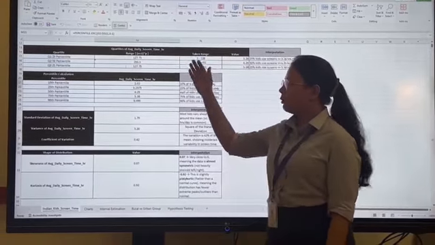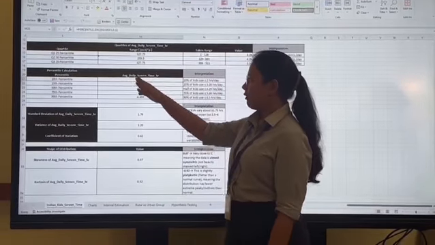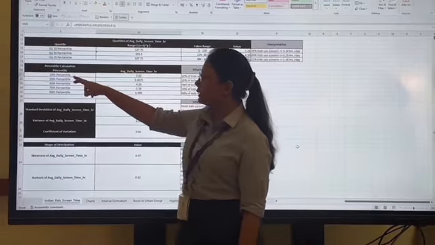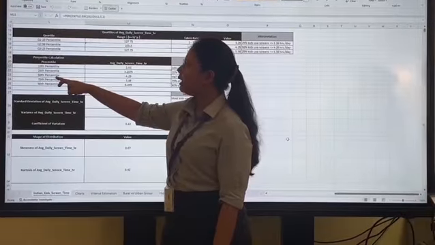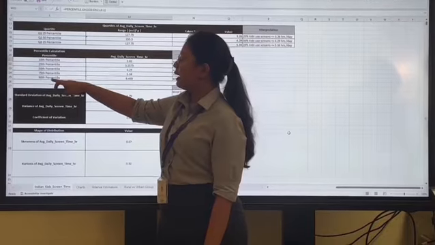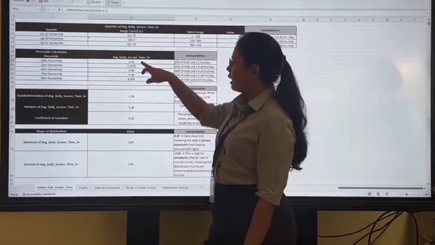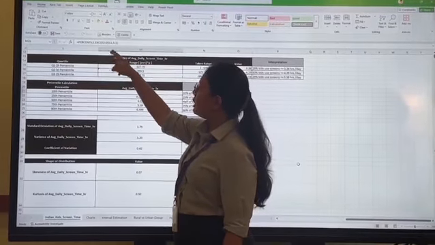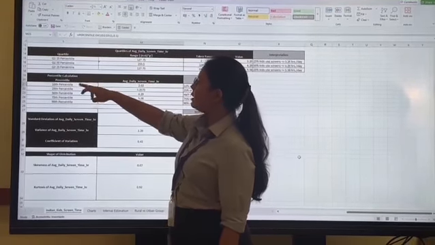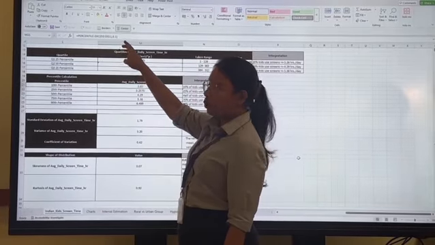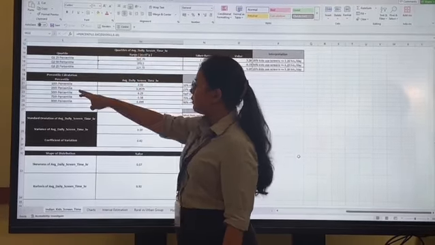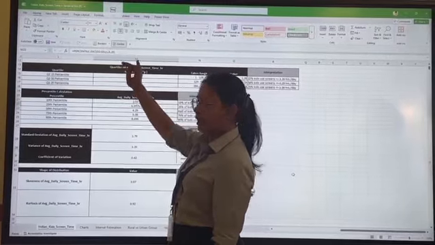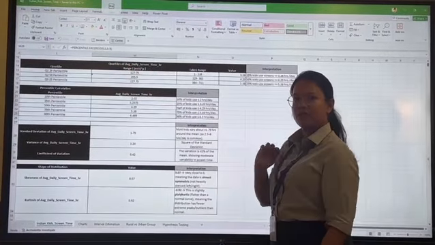So after quartiles, we are calculating percentiles for the average daily screen time. We are calculating the 10th, 25th, 50th, 75th and 90th percentiles. For the percentile calculation, we are using the percentile function. This is our range, and for the 10th percentile we are giving 0.1 and for the 25th percentile we are giving 0.25. And this is our interpretation.